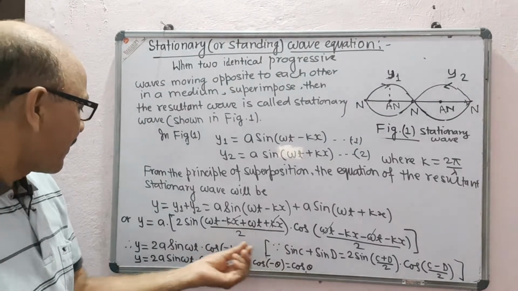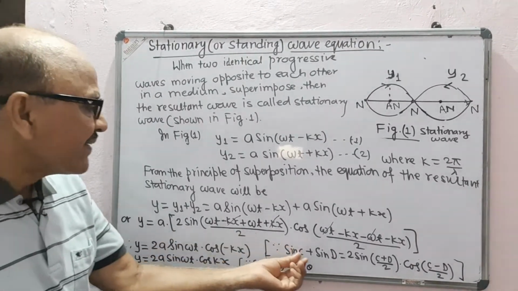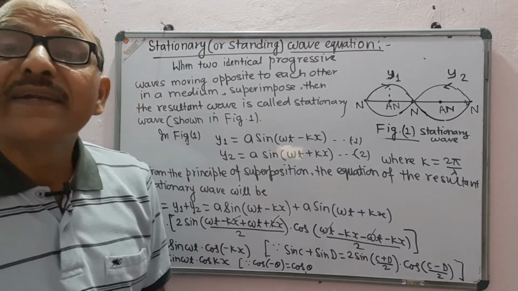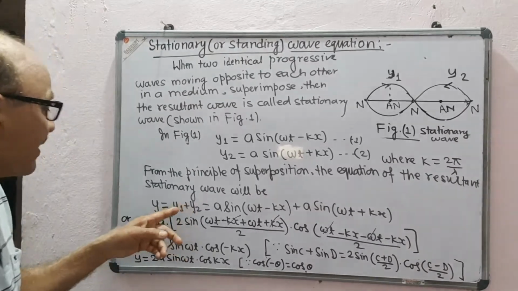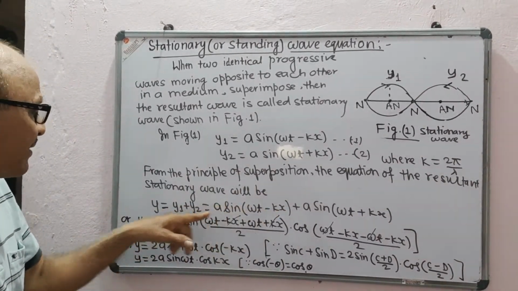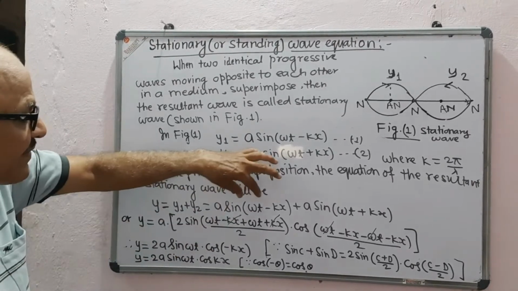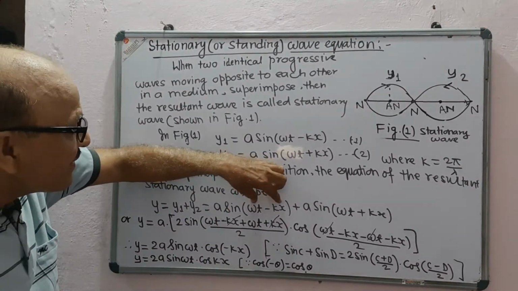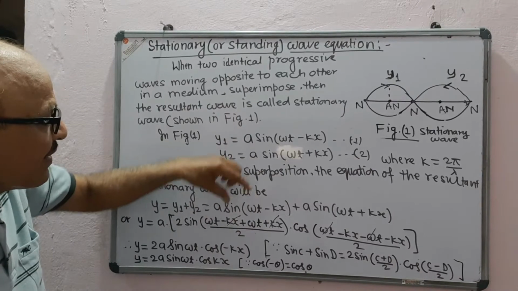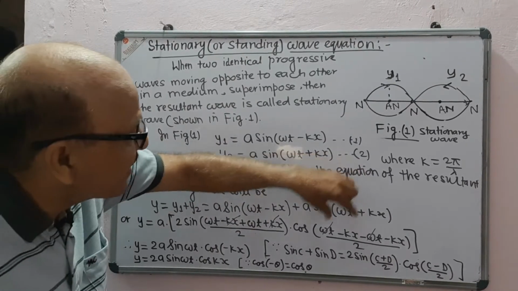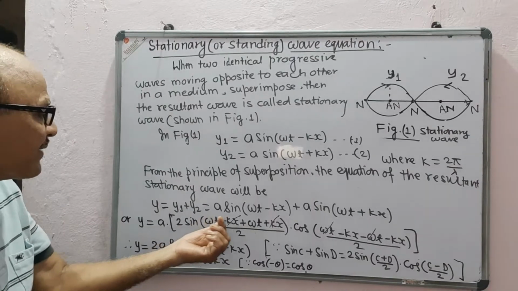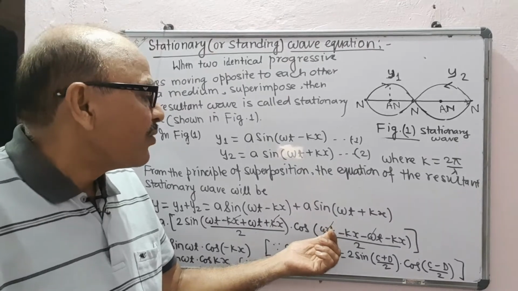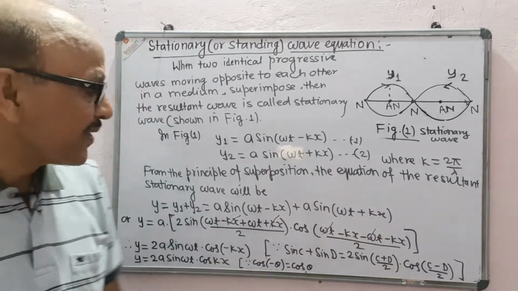Now using the relation sin c + sin d = 2 sin((c + d)/2) cos((c - d)/2), with a taken common, it is 2 sin of this plus this upon 2, and cos of this minus this upon 2. So in the first term, minus kx cancels plus kx, and in the second term, omega t cancels minus omega t,